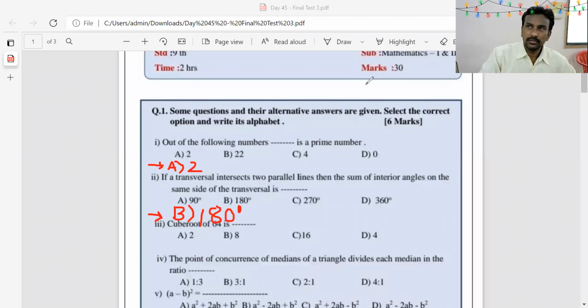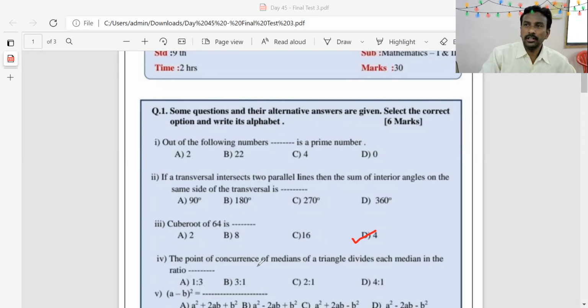Okay. Third example is cube root of 64 is, cube root of 64 is A 2, B 8, C 16 and D 4. Which is the cube root of 64? 2, 8, 16 or 4? It is 4. 4 is the correct answer. D 4 is the correct answer.